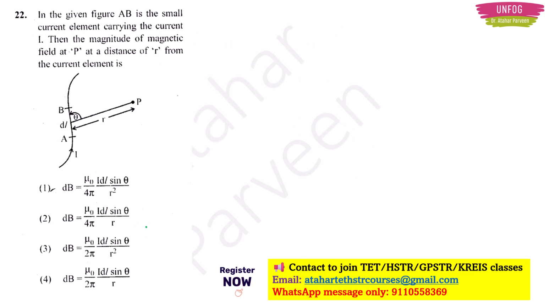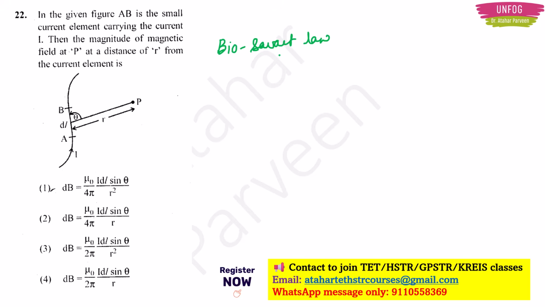Next, question number 22. This is from the magnetism chapter. The question is, in the given figure, AB is the small current element carrying the current I. Then the magnitude of magnetic field at P at a distance of R from the current element is. This is basically our Biot-Savart's law. If you are a paid class aspirant, then you will know very clearly about all this, because we discuss everything in detail related to Biot-Savart law.